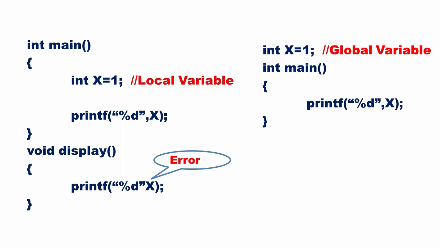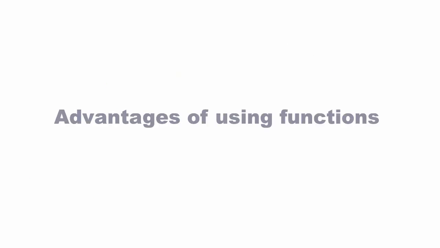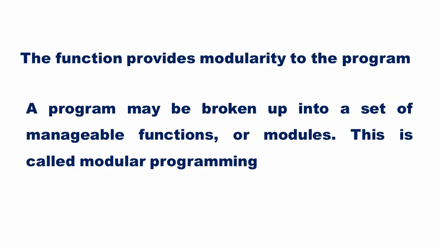Now let us declare x outside function definitions. Here x is a global variable. It is accessible throughout the program. If you try to print the value of x inside display, it will execute correctly. Now let us discuss some of the advantages of using function. The function provides modularity to the program. A program may be broken up into a set of manageable functions or modules. This is called modular programming.